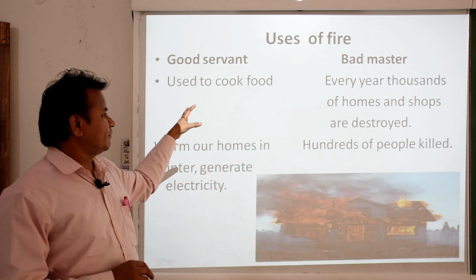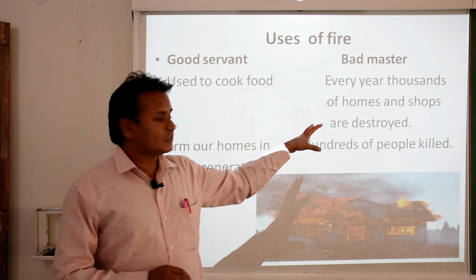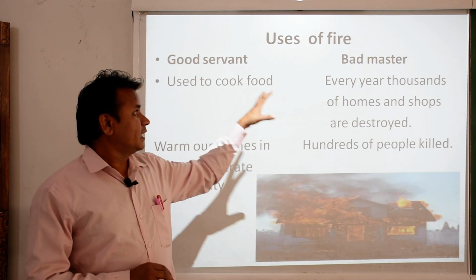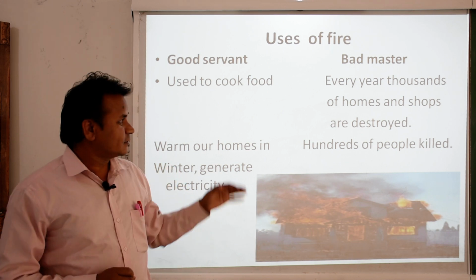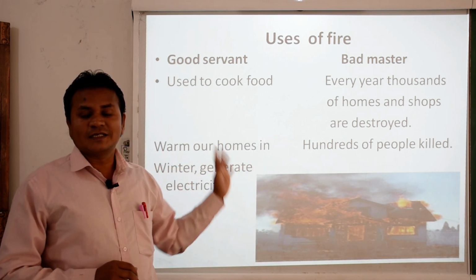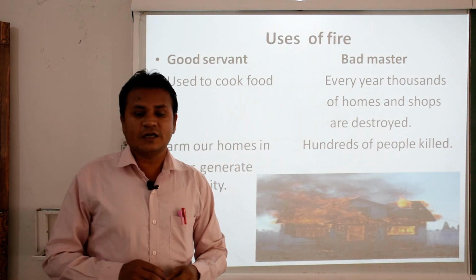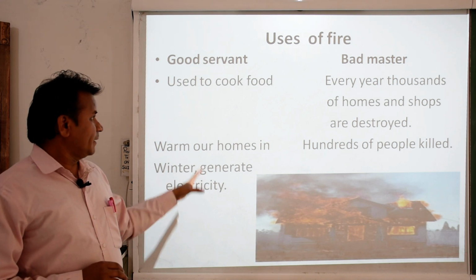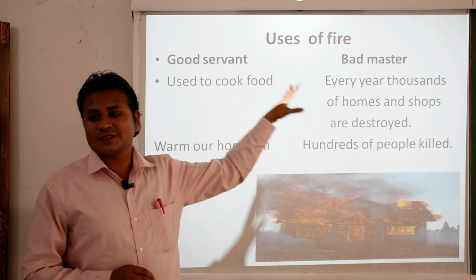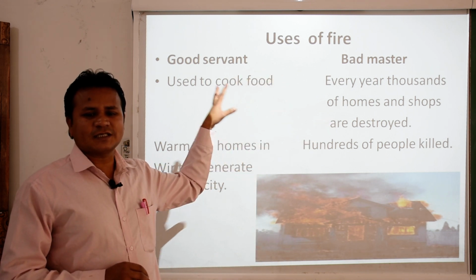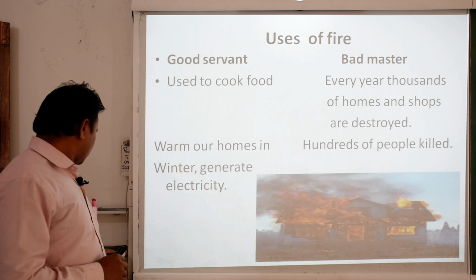If it is servant, definitely it is under our control, but when it is out of our control, definitely it becomes a master, and a master will not listen to the servant. It is out of control. It will do according to its wish. That is why two aspects are given here, servant as well as master. Servant is under control and master is out of control. Let us see the next.